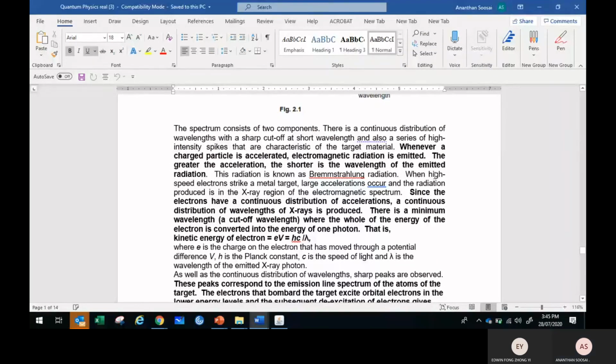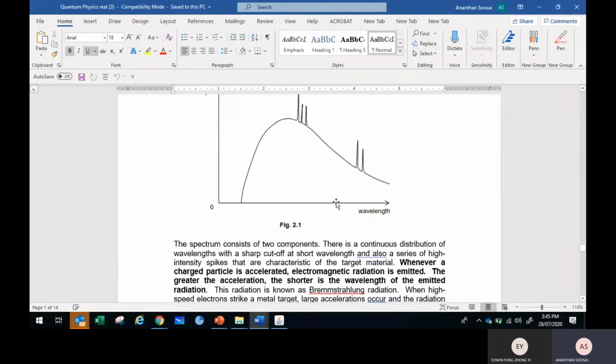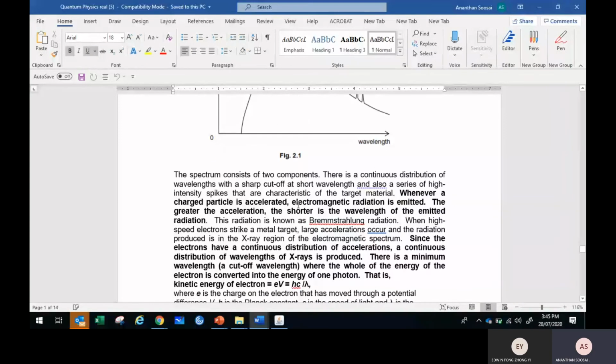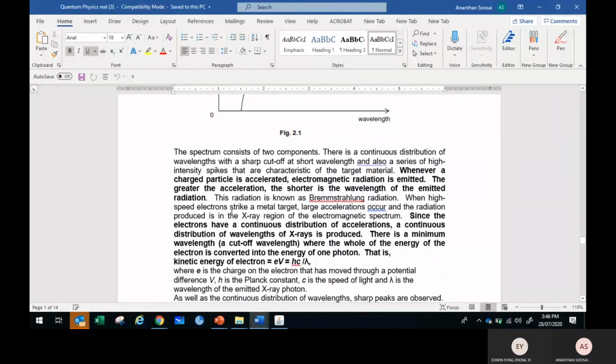Let me go through it again. Whenever a charged particle is accelerated, electromagnetic radiation is emitted. Most important point: before you explain, you must state this. The greater the acceleration, the shorter the wavelength of the emitted radiation. Big acceleration produces a short wavelength. Then the electrons have a continuous distribution of acceleration, a range of acceleration. That is 1 mark. A continuous distribution of wavelength of X-ray is produced, a range of wavelength. This is a 3 marks question, to explain the range of wavelength.